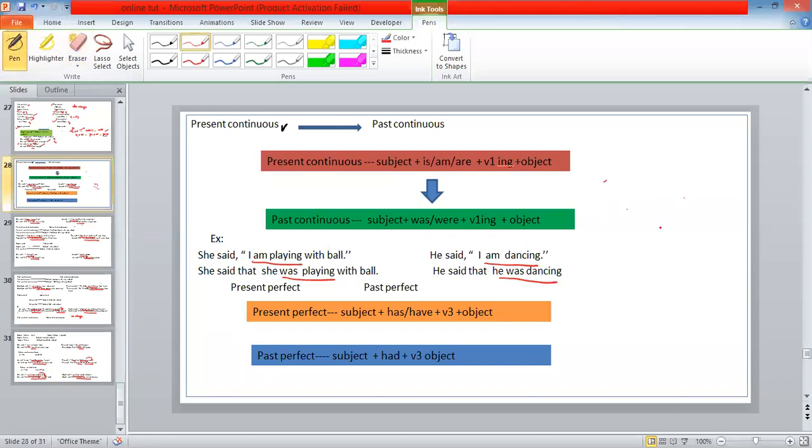Example is, she said, I am playing with ball. I am playing with ball changes into, she said that she was playing with a ball. Clear? And see the next example. He said, I'm dancing. He said that he was dancing.